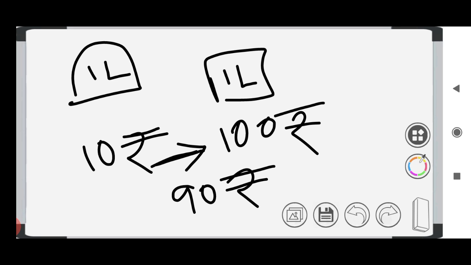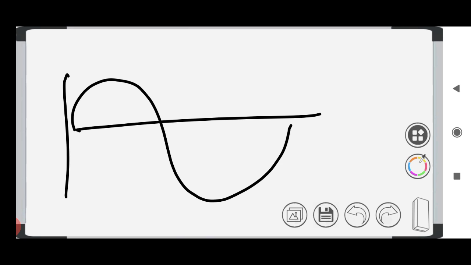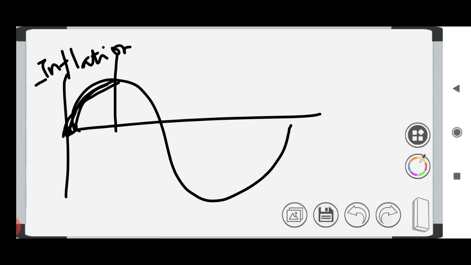So what is deflation? So we have a diagram. This is the diagram. Here the money is increasing, so the price of the goods is increasing, and that is called inflation. Up to this point, it is called inflation. Inflation is the persistent rise of the goods price level. A persistent rise in price level is called inflation.